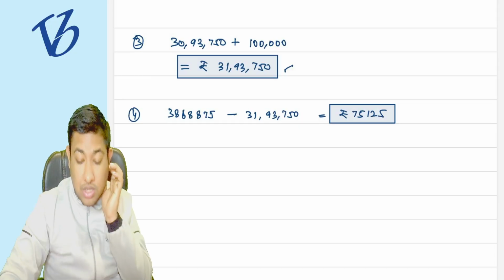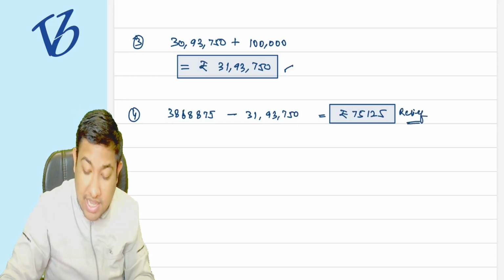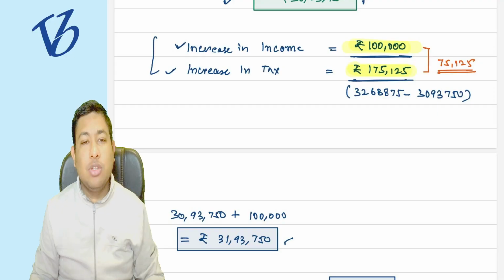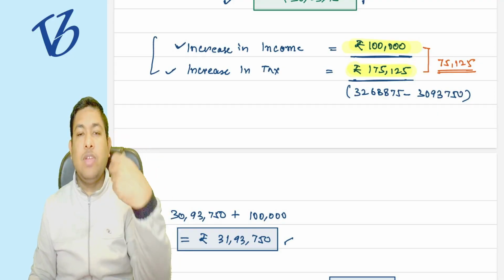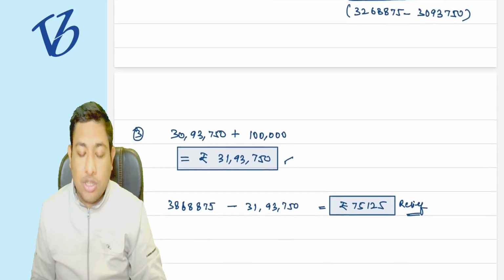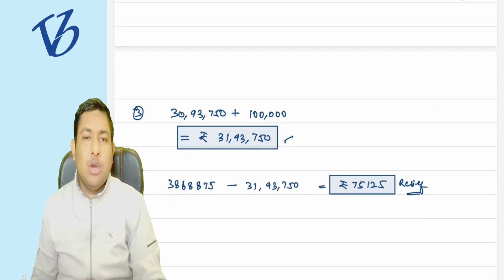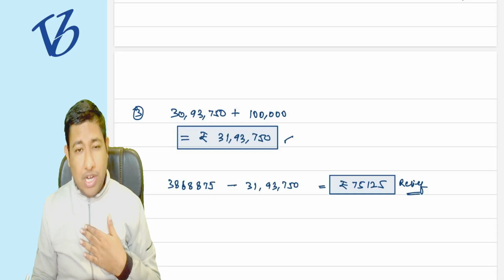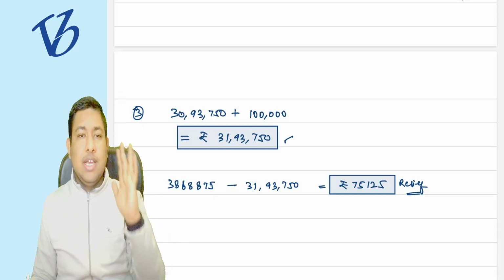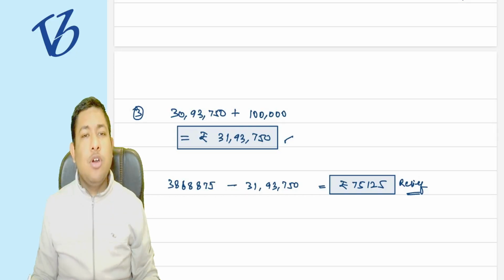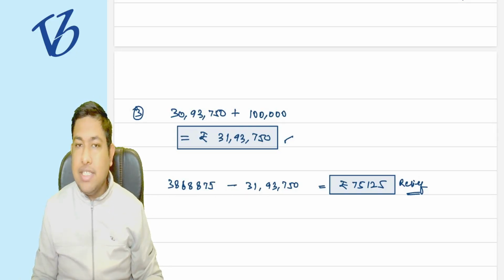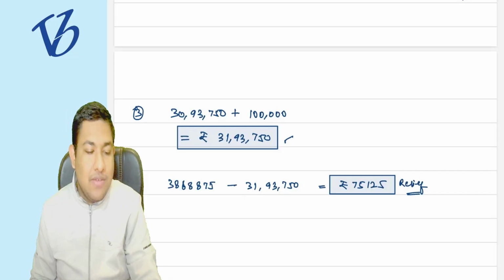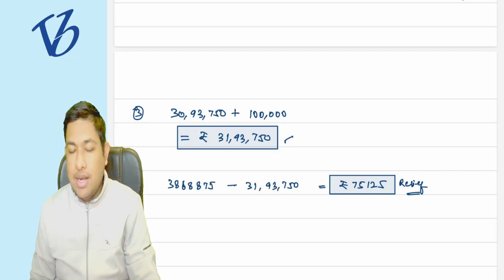This is the additional tax that we were charging you, the difference between the increase in income and the increase in tax. This is the amount that we are giving you as relief. So the government is saying, just give me your income. Your problem was that your increase in tax is greater than the increase in your income. So okay, we are not charging tax higher than your income. Just give me your full income. That's it. That is 100% of your income we are charging. The balance 75,125 is given as relief.